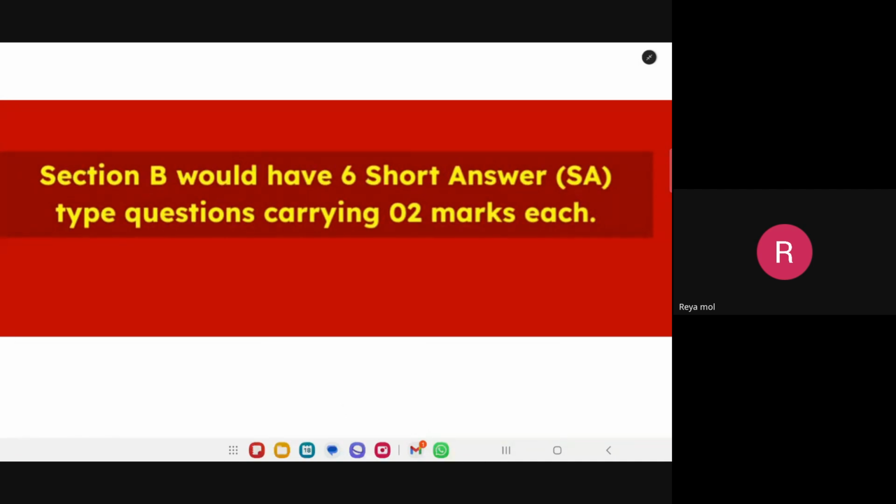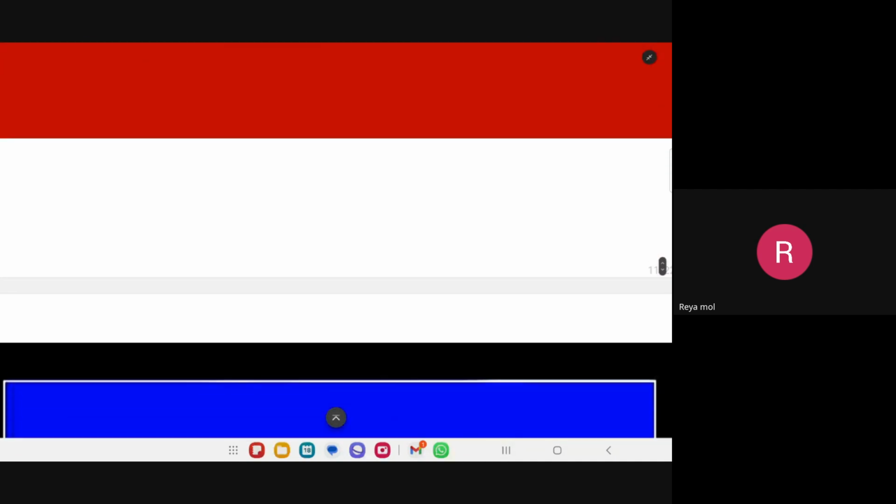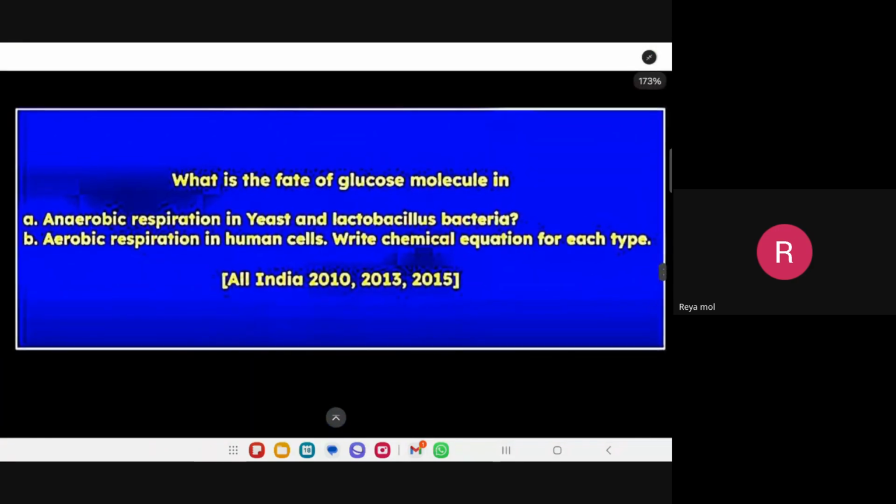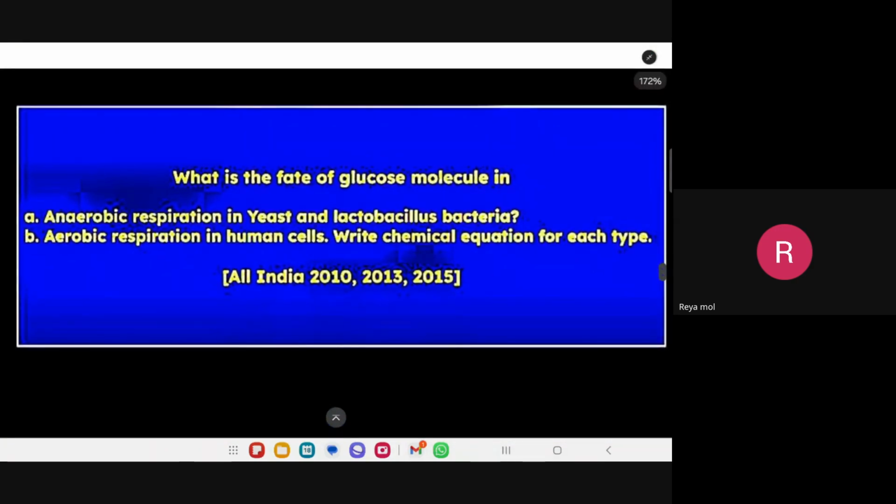Now coming to section B, shall we look at a 2 marks question? Very, very important, a 100% sure short question, children. Glycolysis, glucose metabolism. What is this process known as in which glucose is broken down? Glycolysis, ma'am.